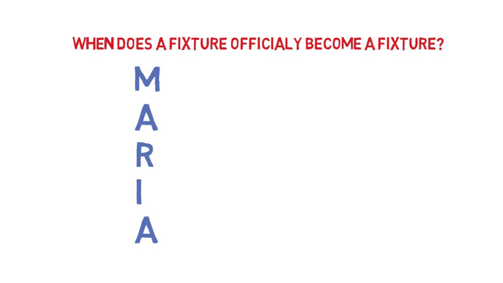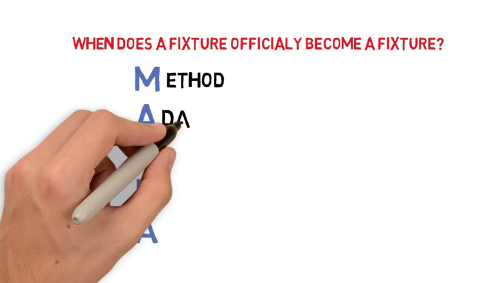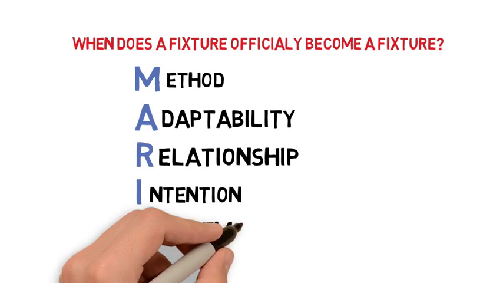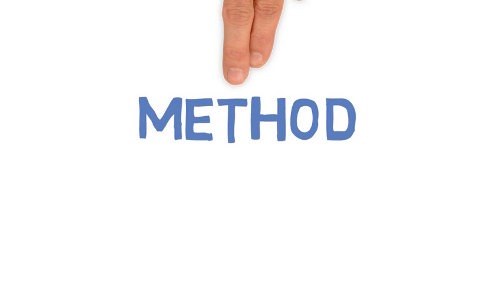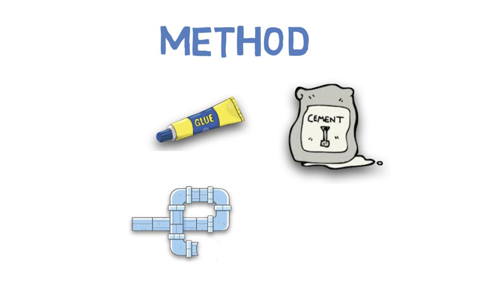For this, we remember the name MARIA. MARIA is an acronym that stands for Method, Adaptability, Relationship, Intention, and Agreement. Method. Is the item permanently affixed to the wall, ceiling, or flooring by using nails, glue, cement, pipes, or screws?